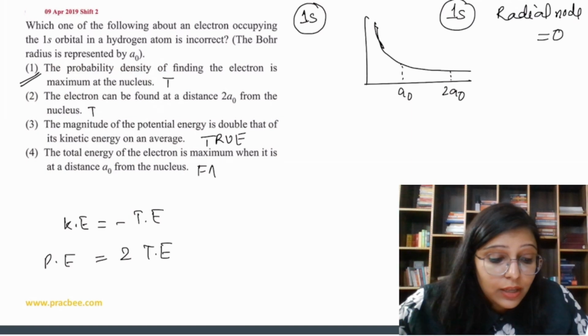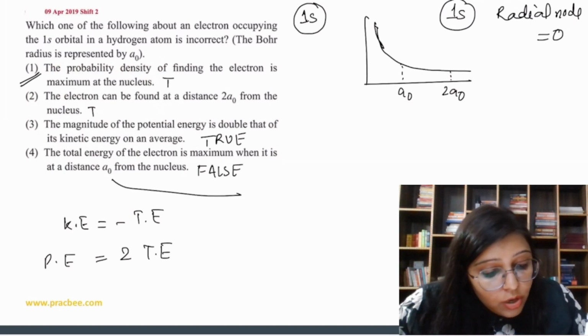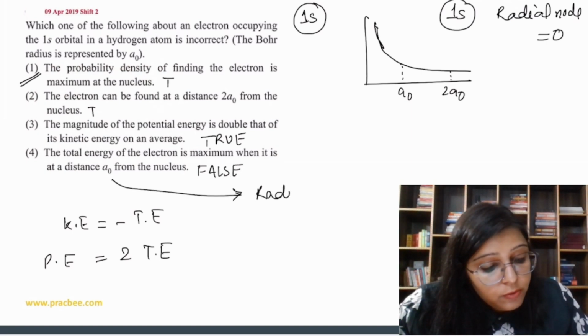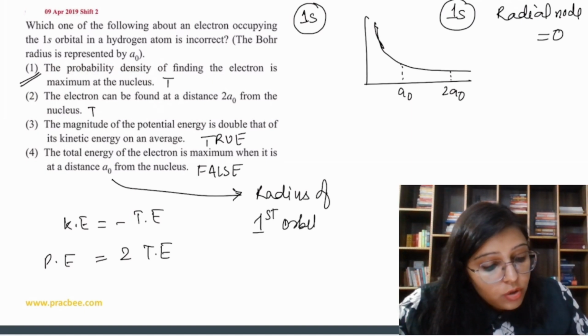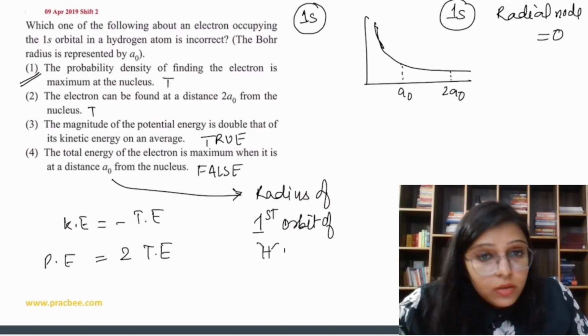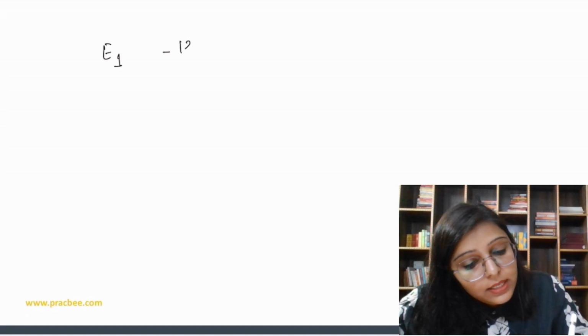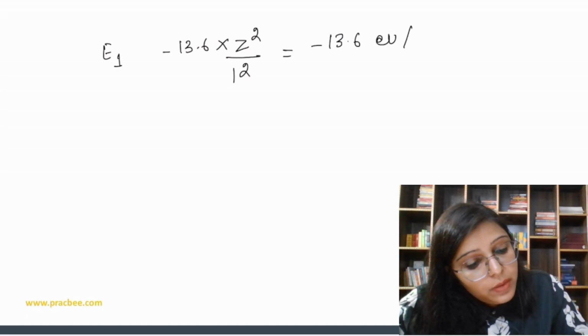No, that cannot be. A naught distance means the radius of the first orbit of hydrogen atom. See, E1 is minus 13.6 into Z square upon 1 square, which is minus 13.6 electron volt per atom.